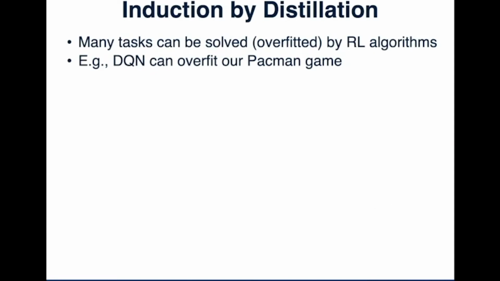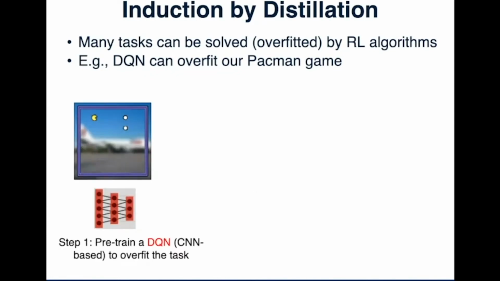Now, I'm going to introduce a technique we proposed, which is called induction by distillation. First, a fact in the reinforcement learning community is that many tasks can be solved or overfitted by reinforcement learning algorithms. For example, the deep Q-network algorithm can overfit our Pacman game. Based on this fact, our first step is to pre-train a CNN-based DQN to overfit the task, say the Pacman video game. This is not very hard.